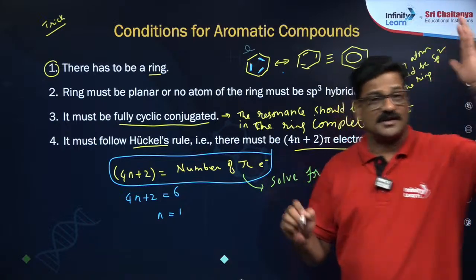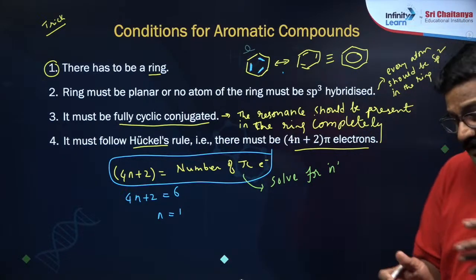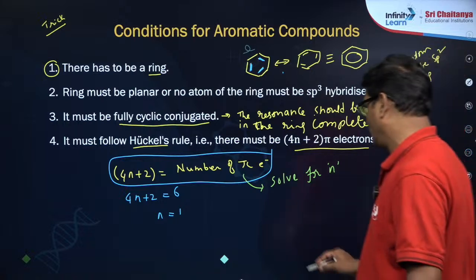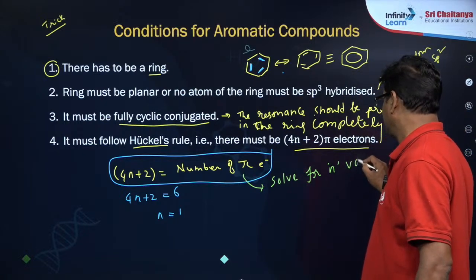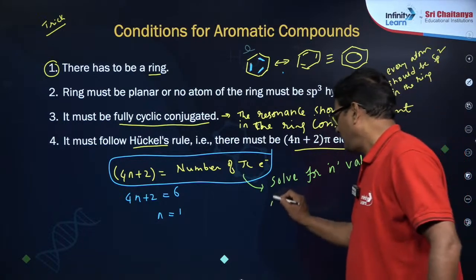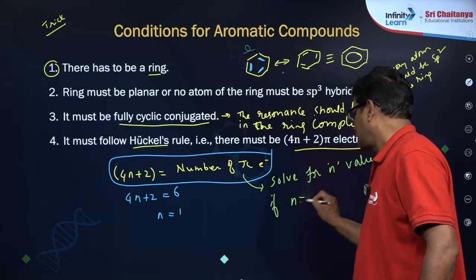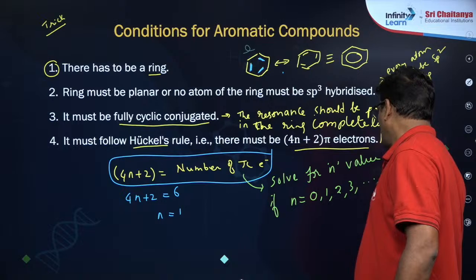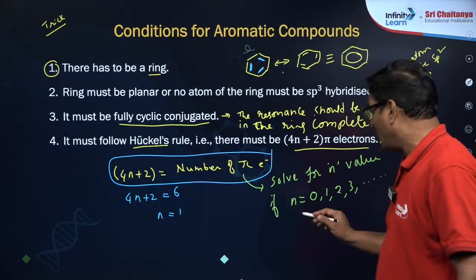So everybody knows Huckel's rule, but how to use Huckel's rule, that is not known. So solve for the n value. Okay, n value. If you get n equal to 0, 1, 2, 3, it goes like this, an integer, then the compound is aromatic.